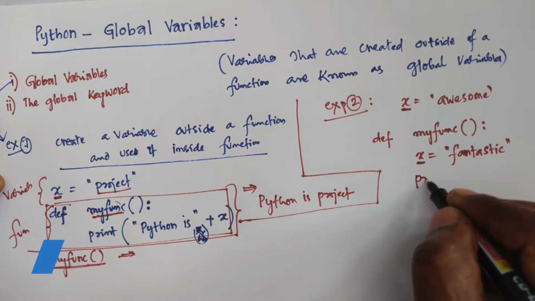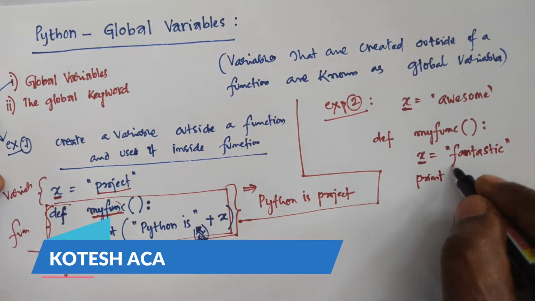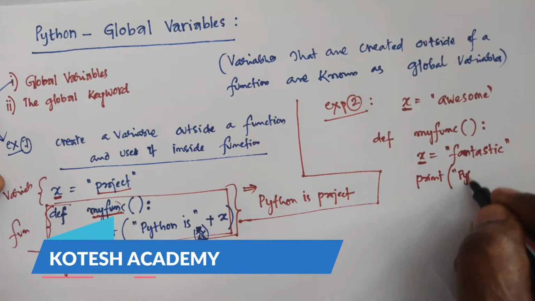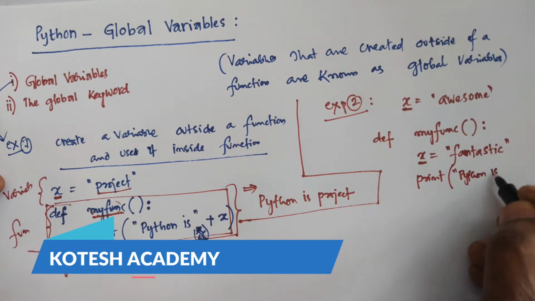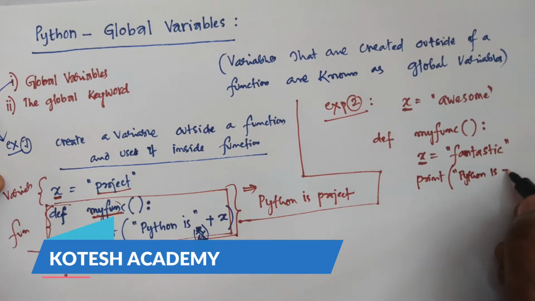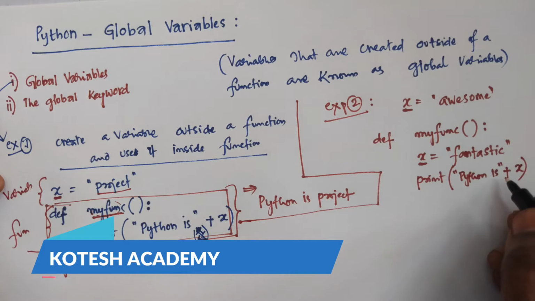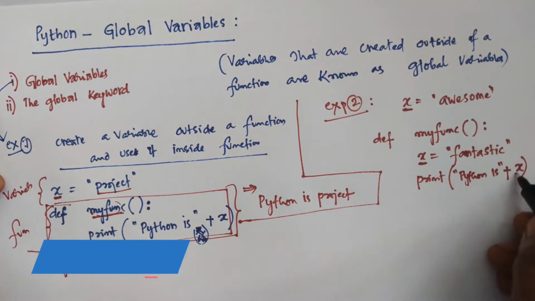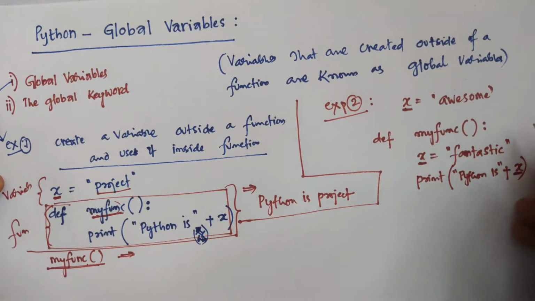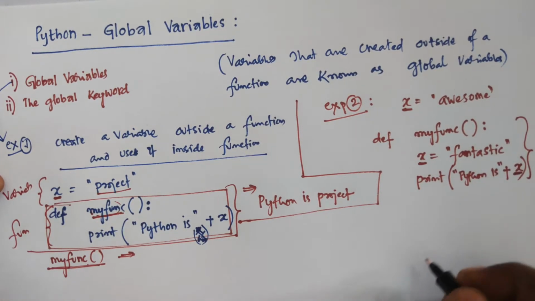then you can run the program, and write print, "Python is", plus x. Which x do you have to take, the one inside the function or outside the function? Inside the function, this x is purely based on the inside of the function. Okay.